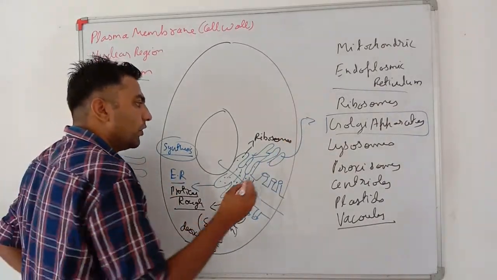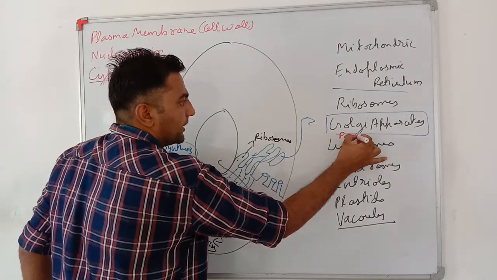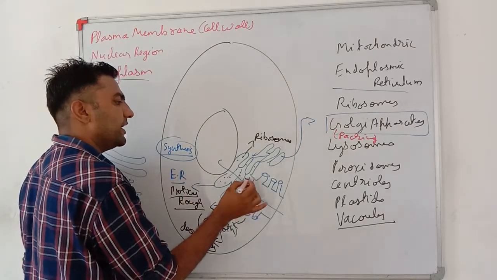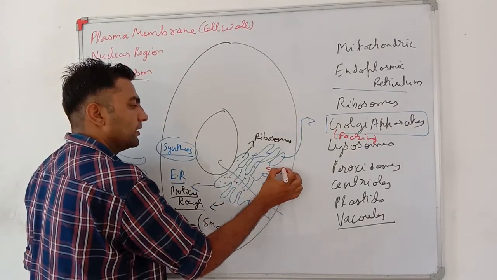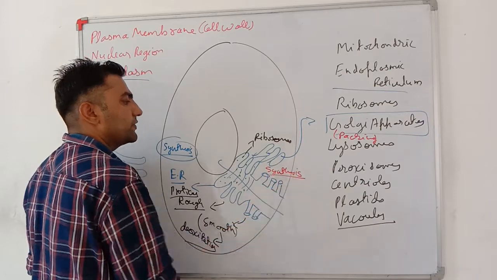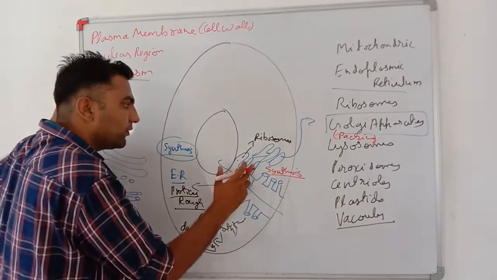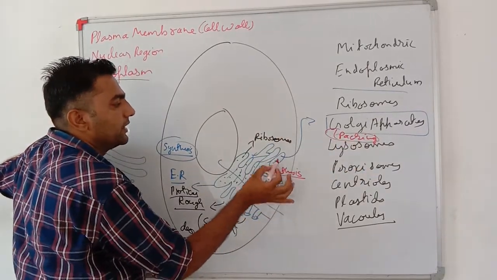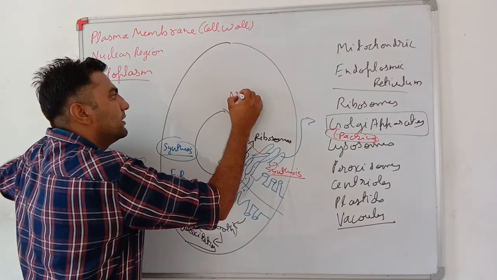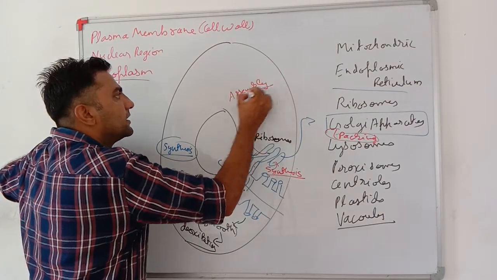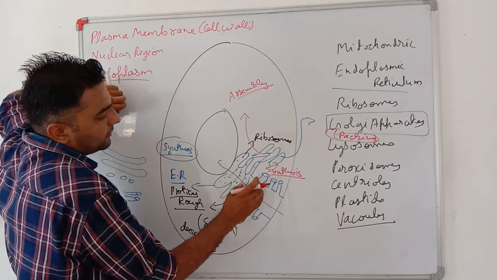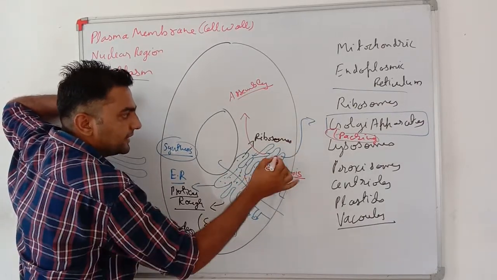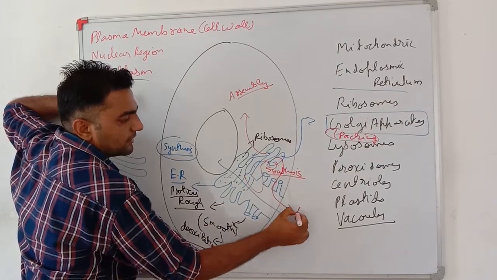Okay. The Golgi apparatus's main function is packing. A lot of synthesis is being done by the endoplasmic reticulum. Even the Golgi apparatus also does synthesis of a lot of material. Then what it does is that it packages the material. It means it packs that material. You can say that the Golgi apparatus is an assembly area. That synthesized material goes to the Golgi apparatus. It packs it and sends it out of the cell, such as